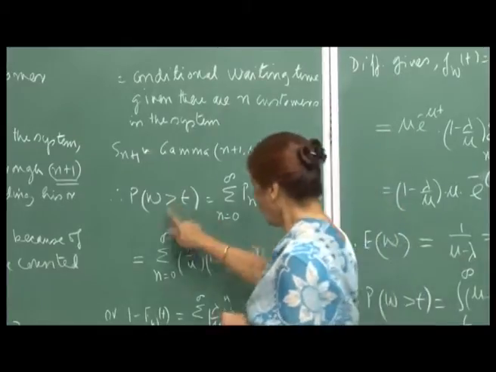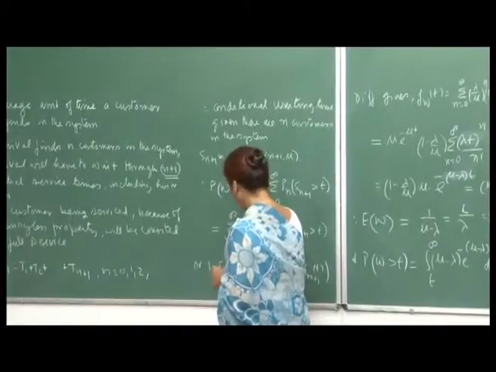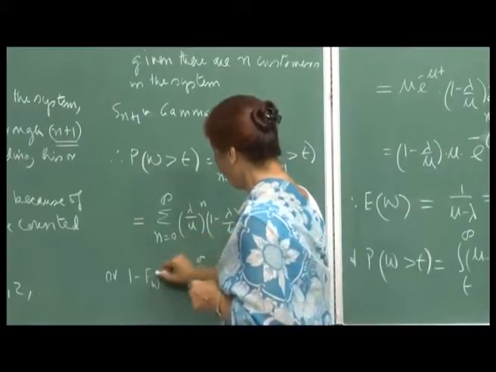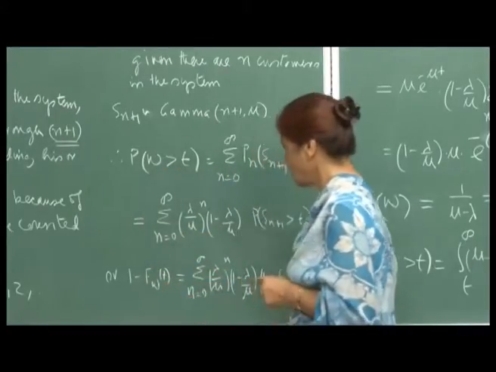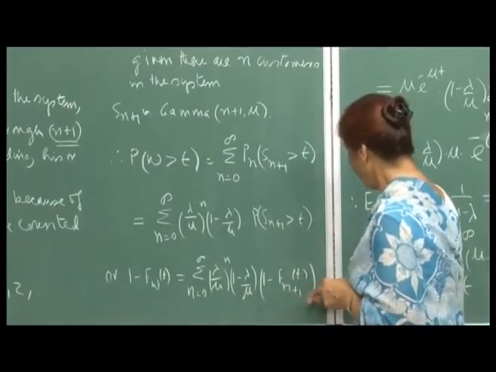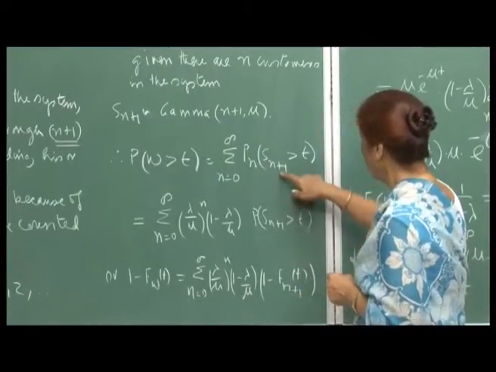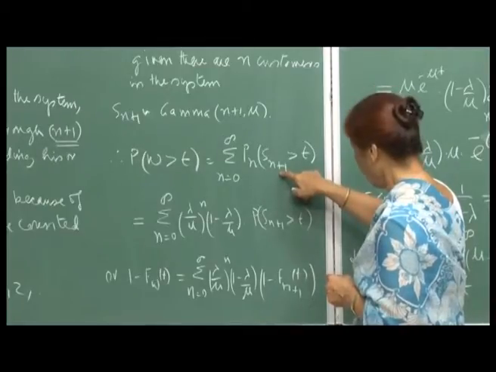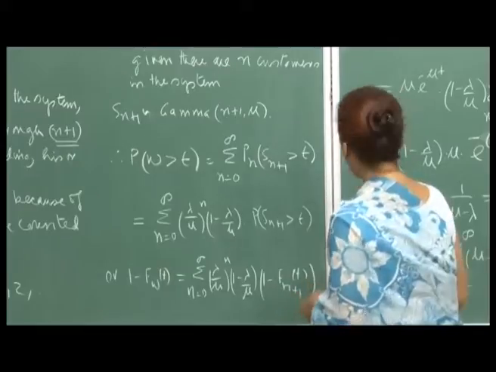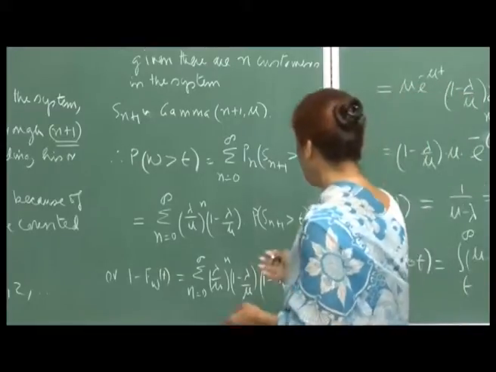So, this you can write as 1 minus F_W(t), because if I am saying that F_W is the distribution function of W, and similarly F_{n+1}(t) I am denoting as the distribution function for S_{n+1}. So, therefore, this is what I can write. Now, I can just differentiate both sides.